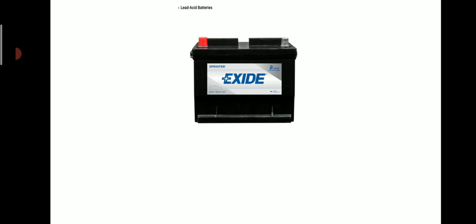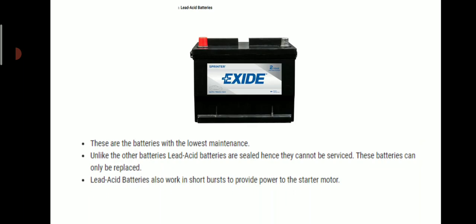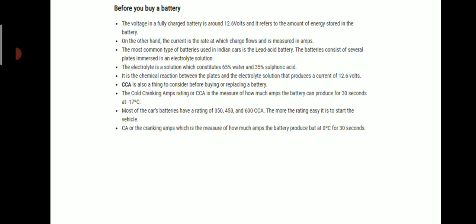So this is the next battery, the lead acid battery. These are the batteries with the lowest maintenance. Unlike the other batteries, lead acid batteries are sealed, hence they cannot be serviced. These batteries can be replaced. Lead acid batteries also work in short bursts to provide power to the starter motor.